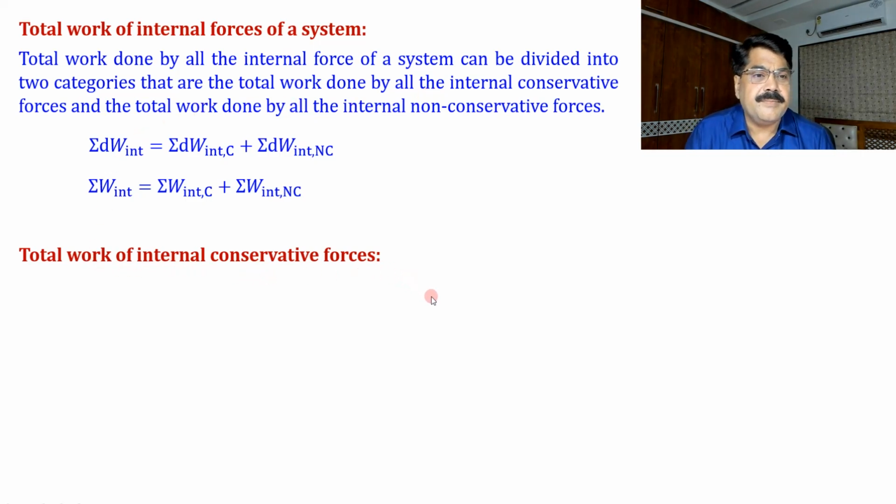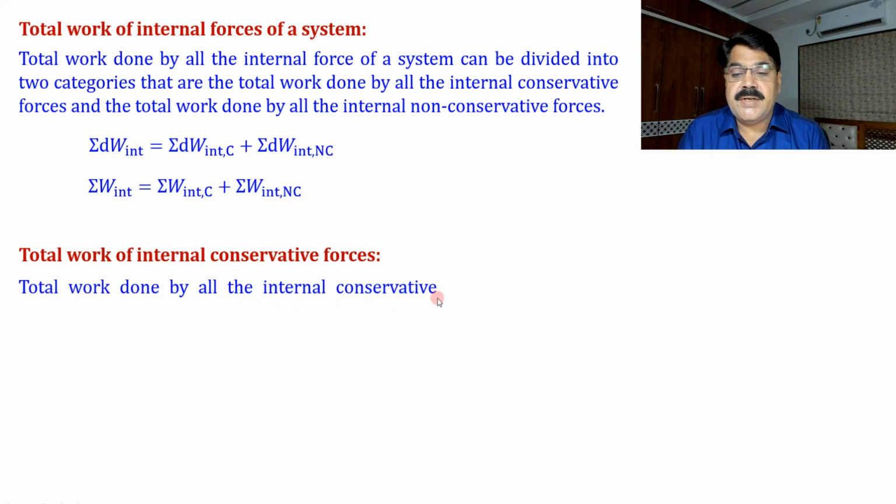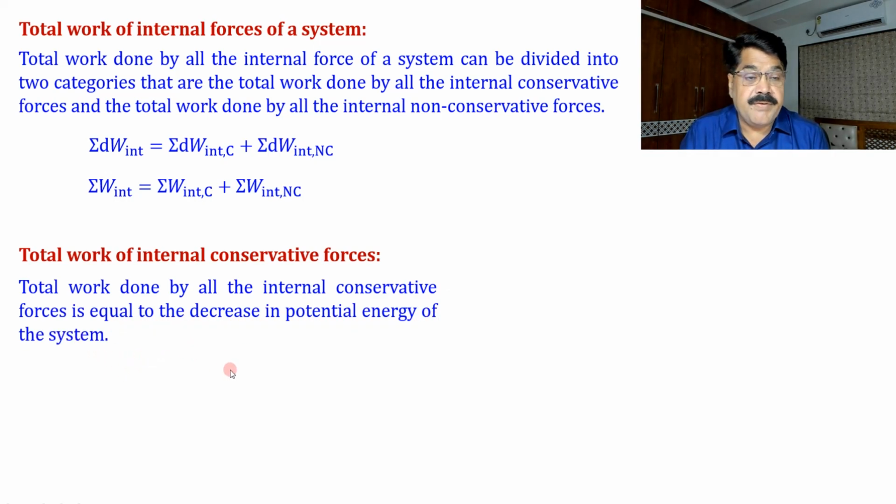You can recall the work done by conservative forces is the decrease in potential energy, that is the definition of potential energy, and we apply this idea now here. Total work done by all the internal conservative forces is equal to the decrease in potential energy of the system. That is a very fundamental idea, and it makes things simpler, because instead of calculating the total work done by all the internal conservative forces, we account for them by the decrease in total potential energy of the system.